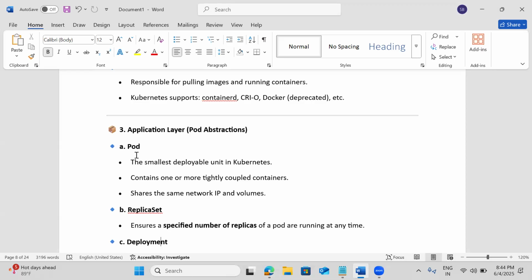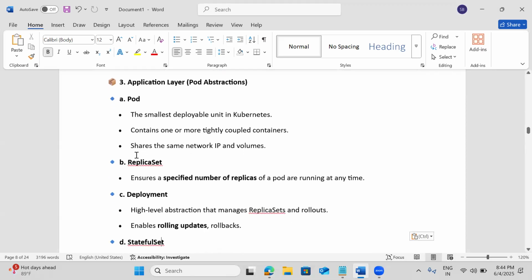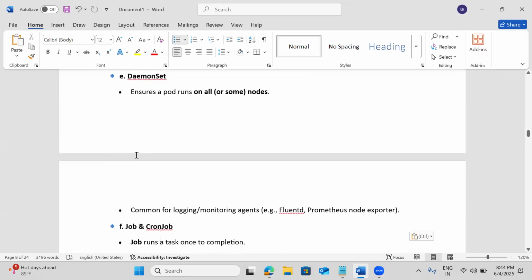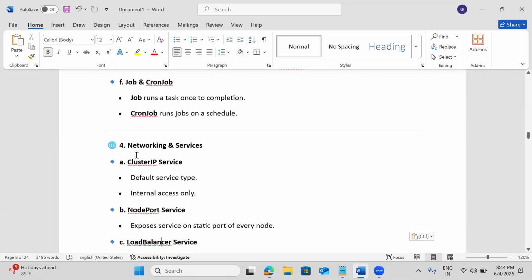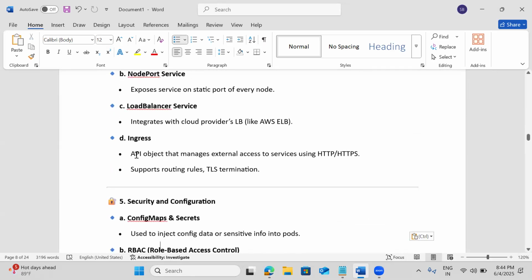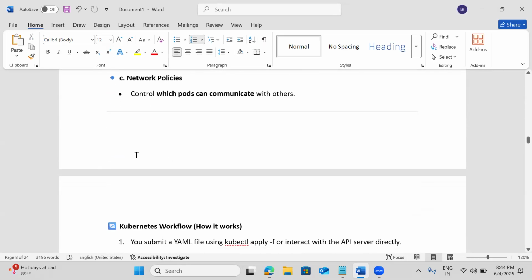We'll discuss why we need to go for multiple containers: because both containers want to share the same shared volume, or networking is my requirement. Then I'll go for multiple containers in the same pod. Okay. Then we have deployments, stateful sets, daemon sets, all these we'll discuss, and services also we'll discuss in tomorrow's session.